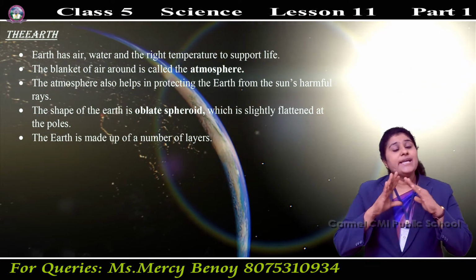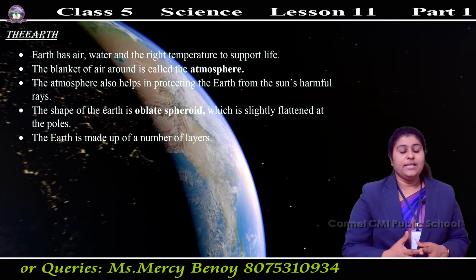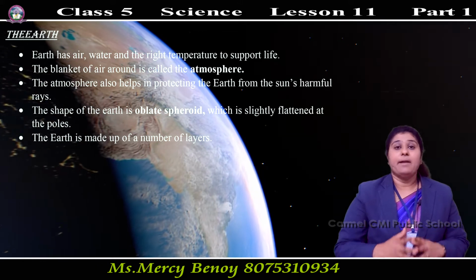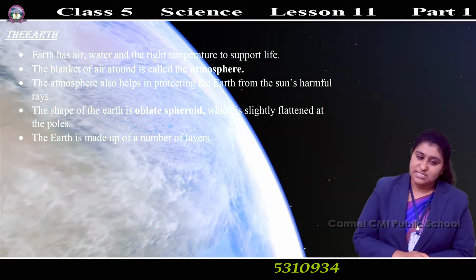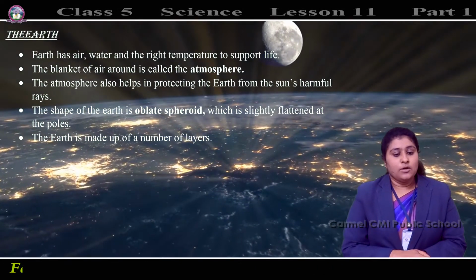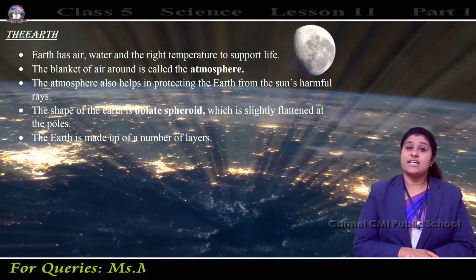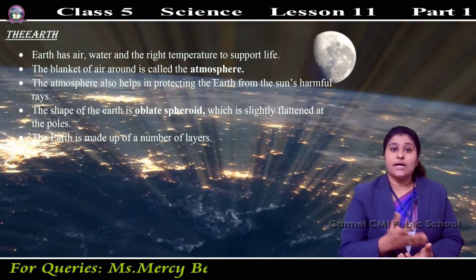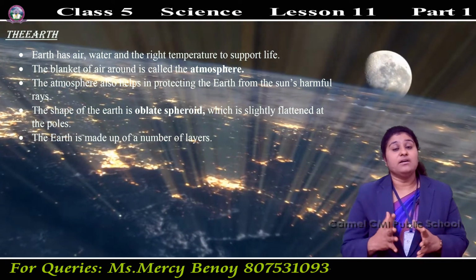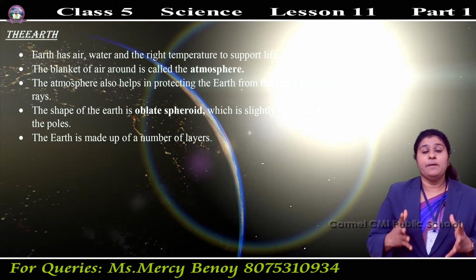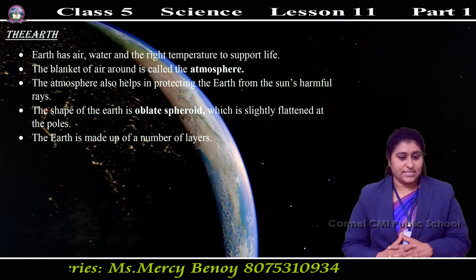The blanket of air around earth is called atmosphere. The atmosphere also helps in protecting the earth from the sun's harmful rays. Some ultraviolet rays are coming from the sun, and they are very harmful to us. So the earth's atmosphere helps in protecting us from the sun's harmful rays.